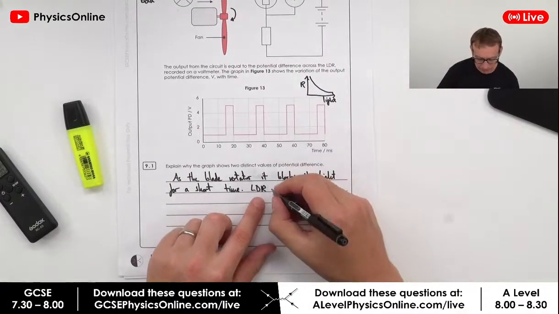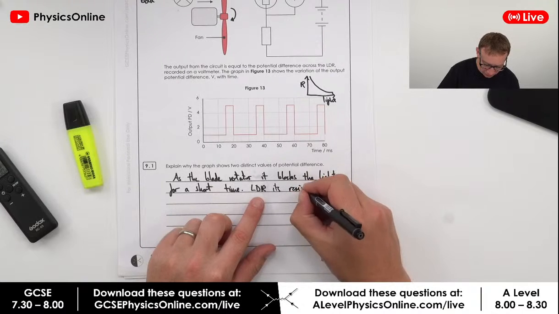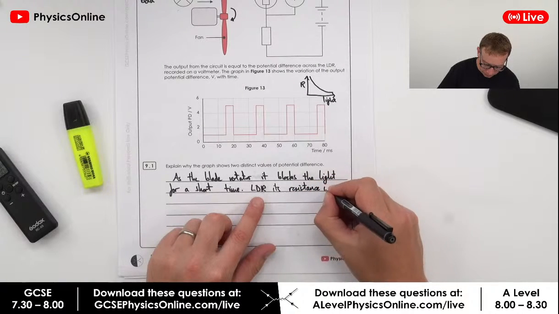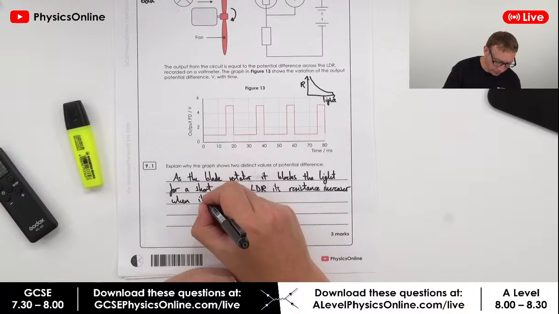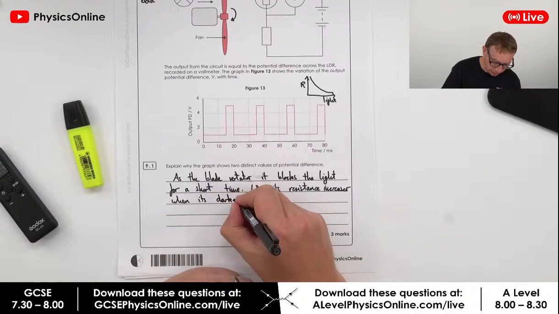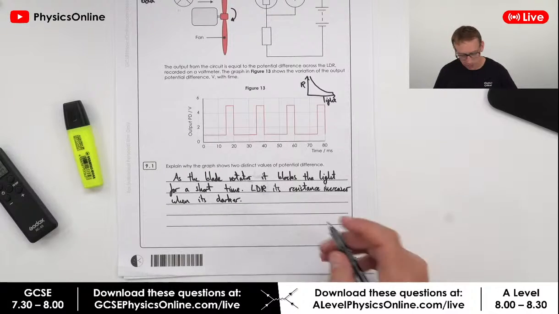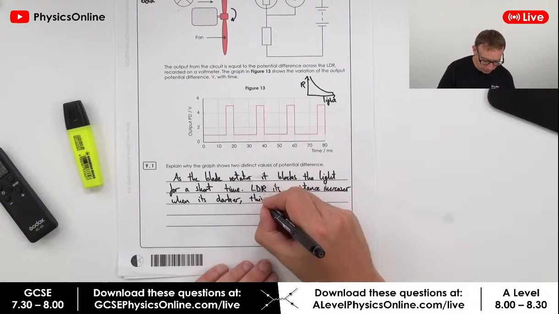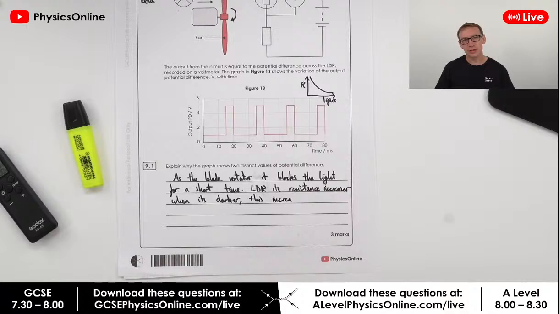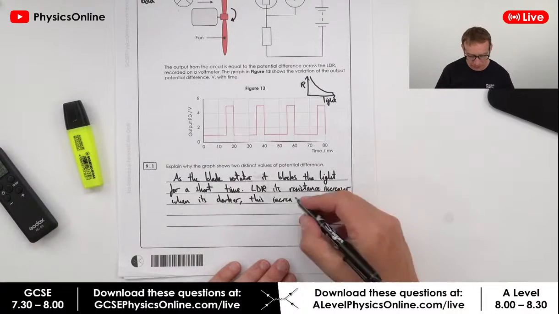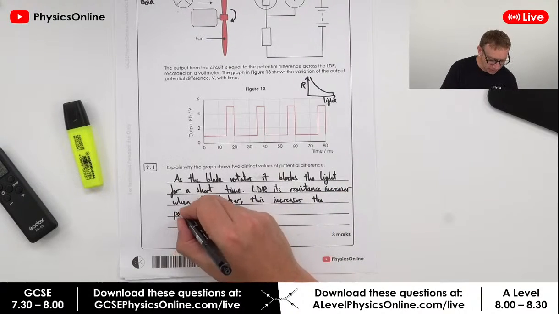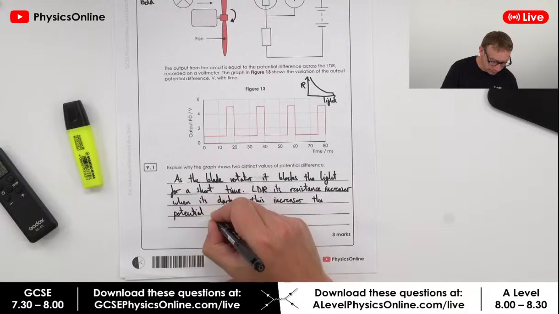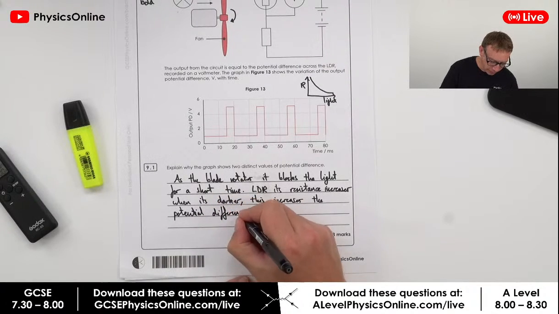And so the LDR's resistance increases when it's darker, and that increases the potential difference, because if you've got a higher value of resistance, we have a greater potential difference across that component.